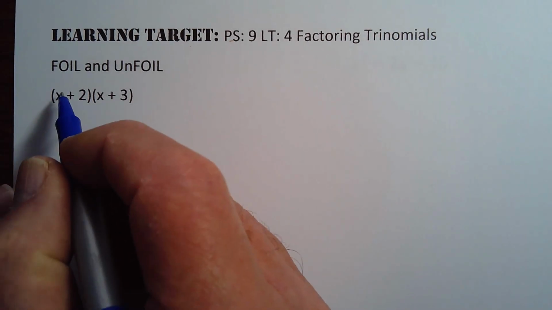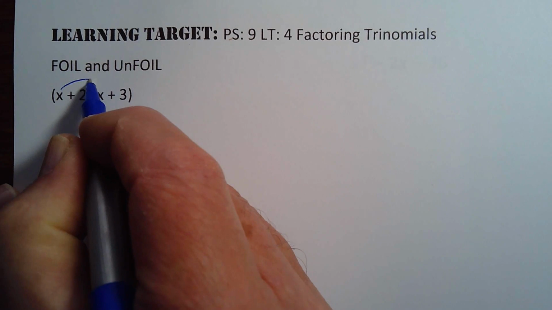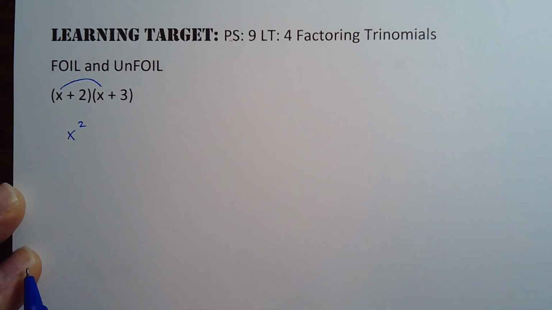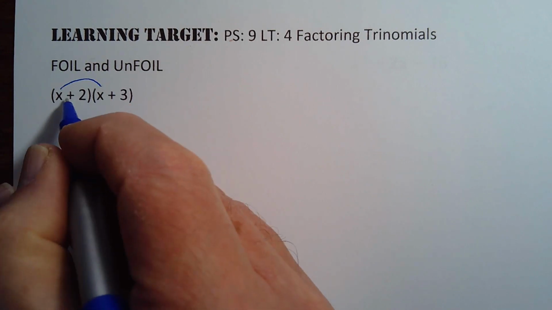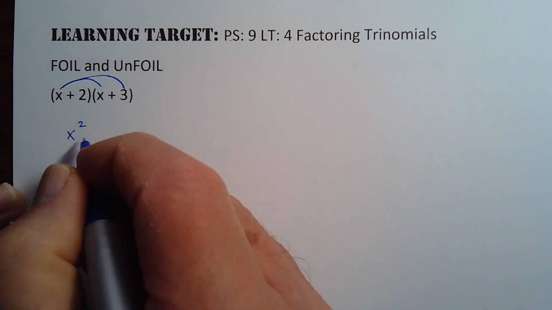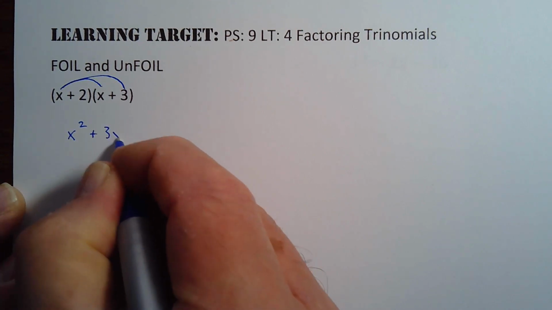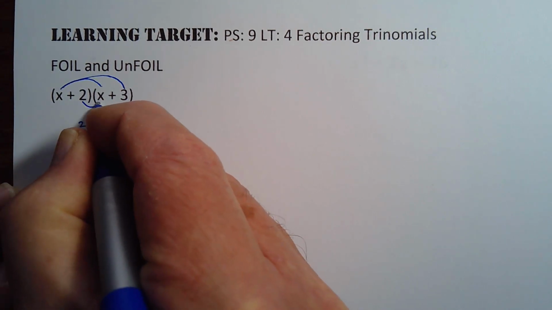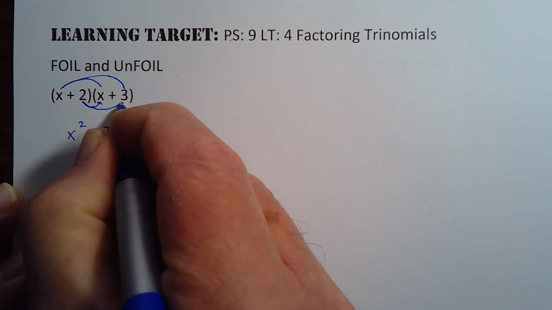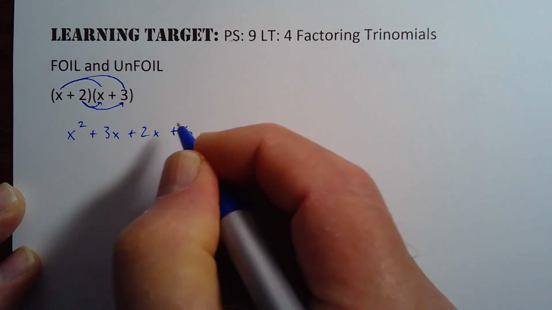And so just to remind us, the FOIL method, F for the first term, so I get x times x, get an x squared there. And then I do the x times the 3, so the last terms, that's a 3x. And then I do the 2 times the x, and I get a 2x. And I get a 2 times the 3, and I get a plus 6.